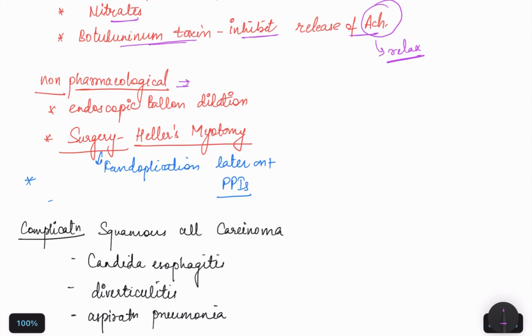Next is non-pharmacological treatment. We will provide endoscopic balloon dilation, in which the esophagus is dilated. And if pharmacological and non-pharmacological treatments are not effective, we will provide surgery, which is Heller's myotomy, in which we cut the muscle. Or we can do fundoplication. And later on, we will provide PPIs.